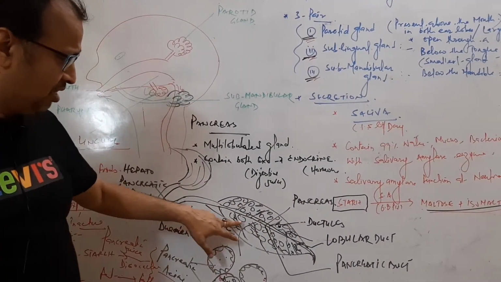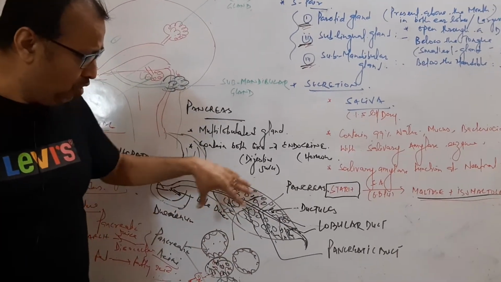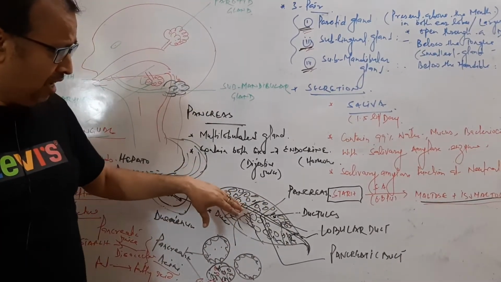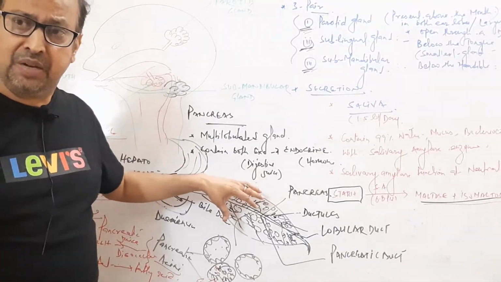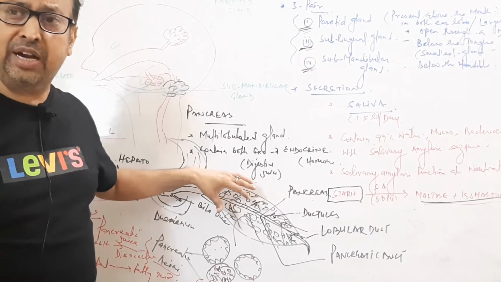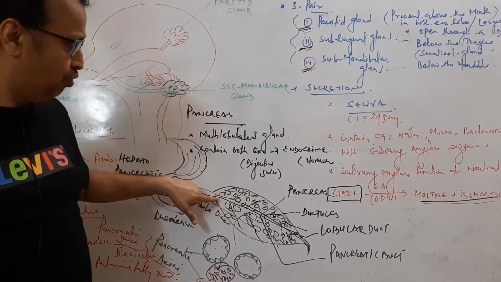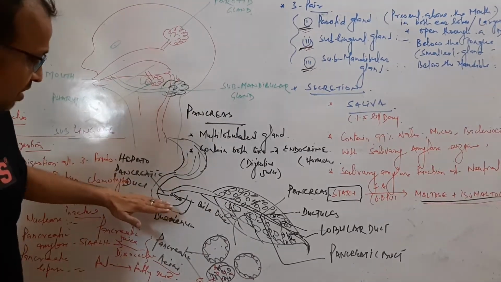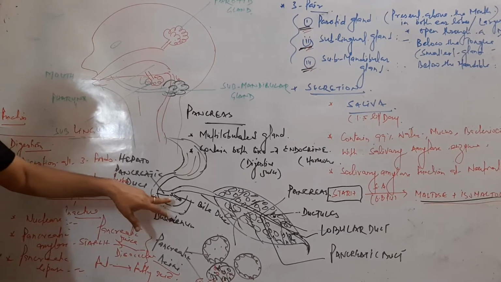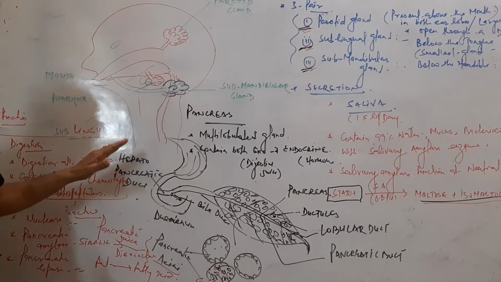So this is the structure of the pancreas. It looks like a leaf and many lobules are present. Inside the lobules, ductules are present, which join to form a lobular duct, and then lobular ducts join to form a pancreatic duct, and then the pancreatic duct combines with the bile duct to form the hepatopancreatic duct.